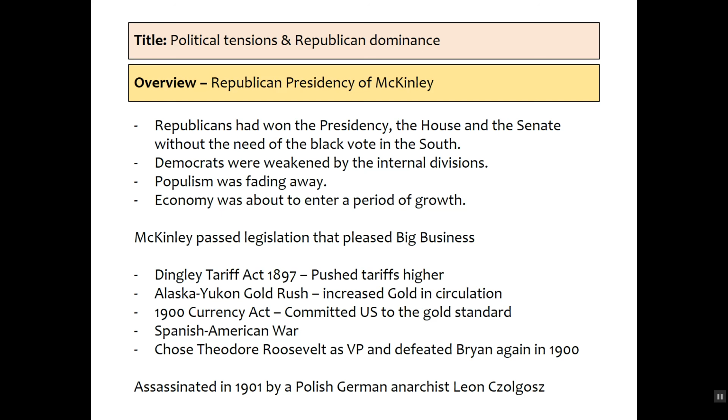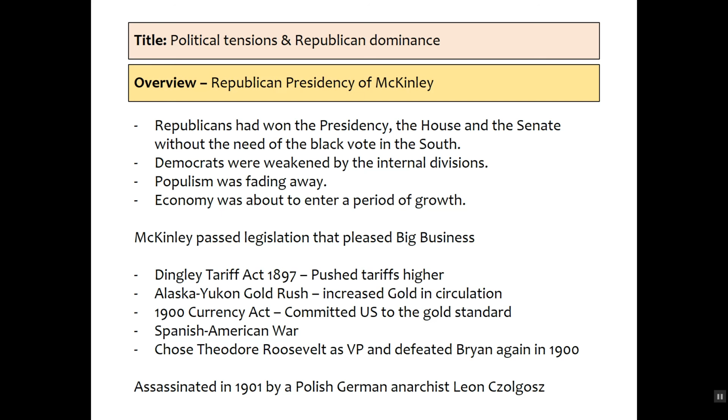Populism is fading away by this period, and the economy is about to enter a period of growth. All of these are very beneficial towards the presidency of McKinley, and we see him pass legislation that's in favour of big business. We've got the Dingley Tariff Act of 1897. We've got the Alaskan Yukon gold rush. That means there's more gold in circulation, so people start to abandon the idea of moving towards silver. We've got the 1900 Currency Act that commits the US to that.